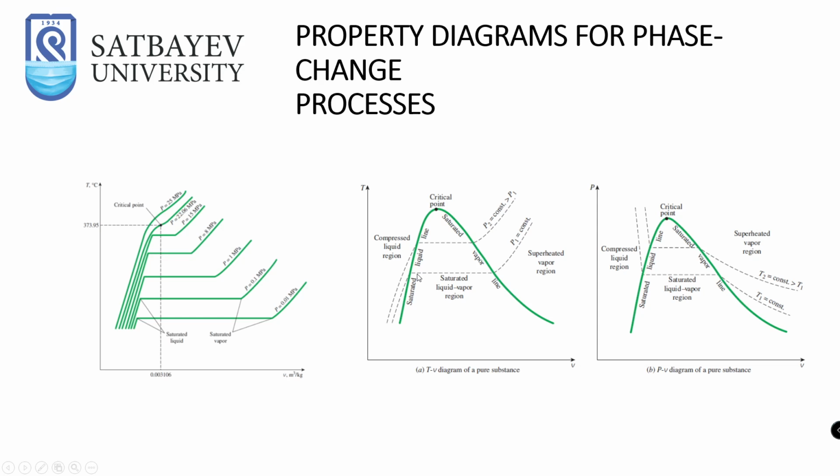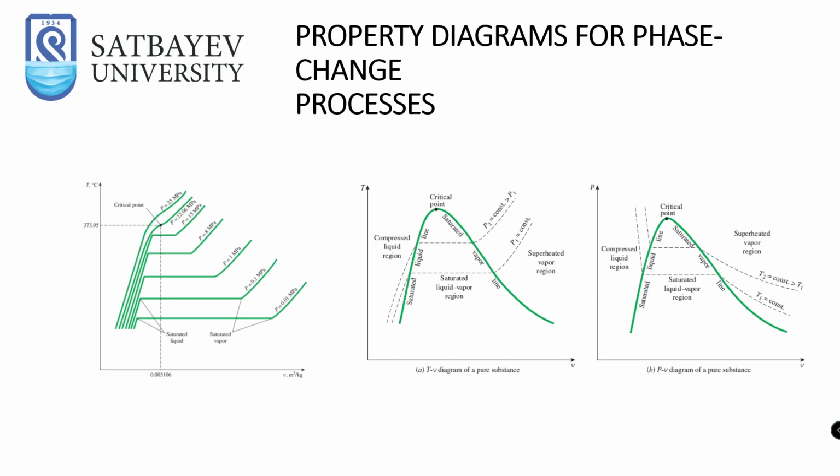As we proceed with the heating, our water boils and turns into the saturated liquid-vapor region. After that, reaching this point, we will get the saturated vapor line, which means that the vapor has no liquid in it.